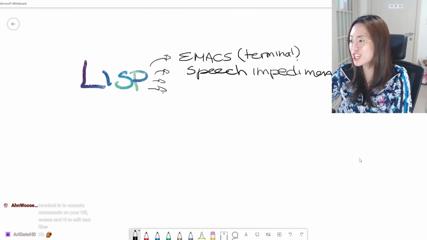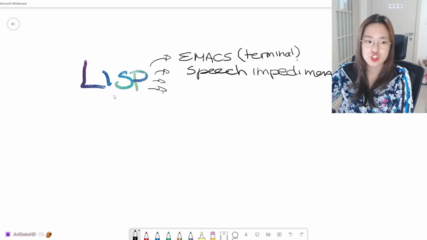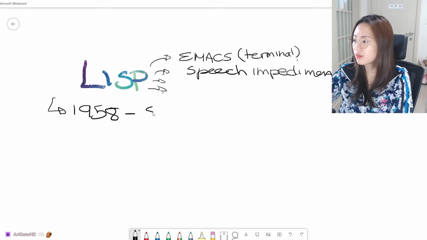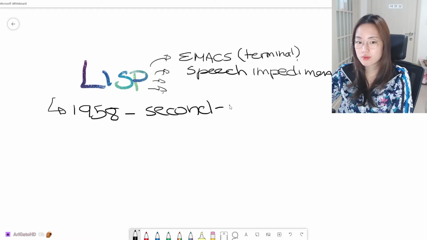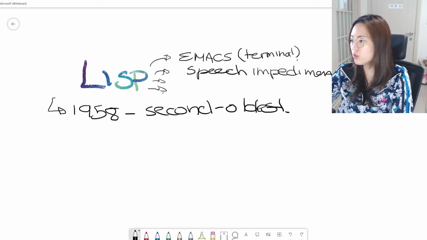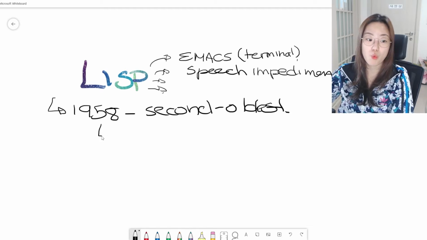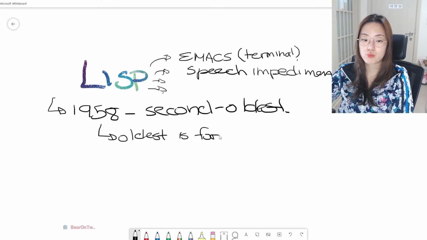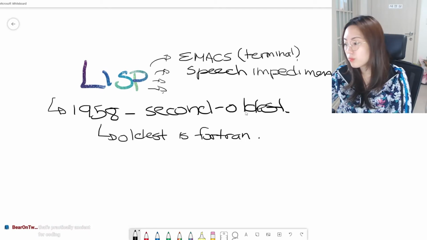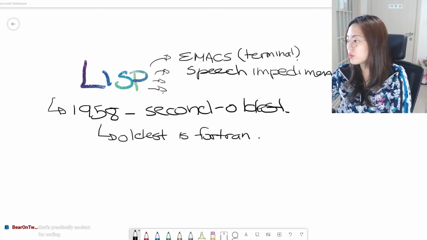Wow, it's the second oldest high-level programming language. Only Fortran is older by 1 year.